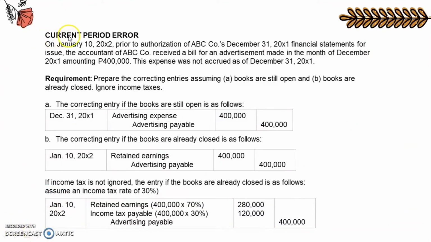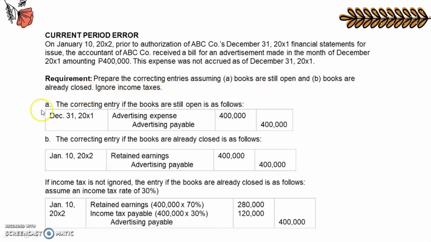Here's an example illustration for current period error. On January 10, 20X2, prior to authorization of ABC Co's December 31, 20X1 financial statements for issue, the accountant of ABC Co received a bill for an advertisement made in the month of December 20X1 amounting to 400,000. This expense was not accrued as of December 31, 20X1. So the requirement would be to prepare the correcting entries assuming books are still open and books are already closed.